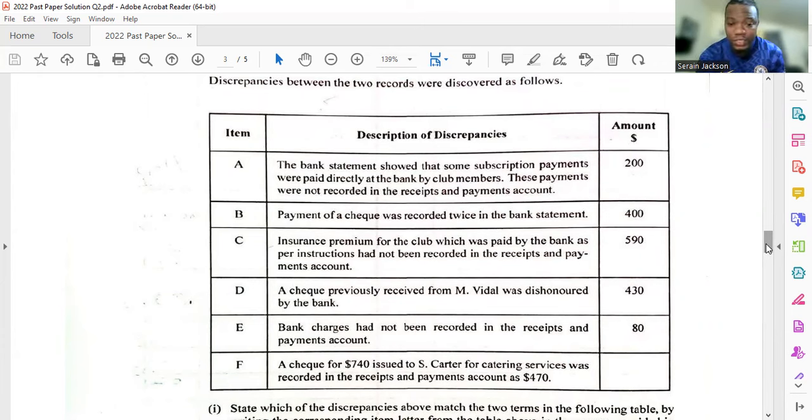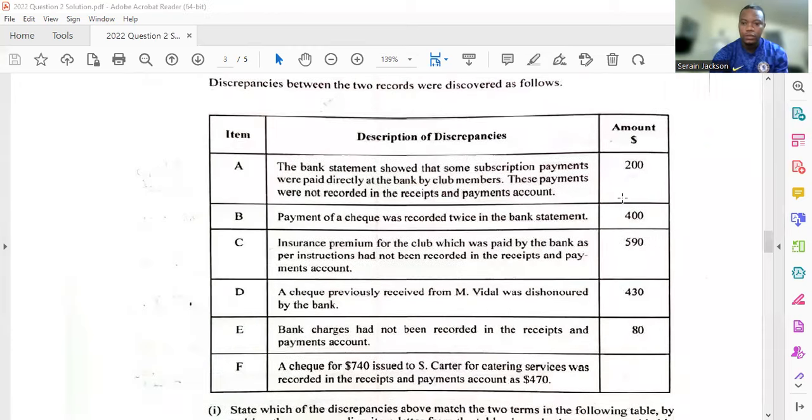B, payment of a check was recorded twice in the bank statement. That was for $400. C, it says insurance premium for the club, which was paid by the bank as per instructions, had not been recorded in the receipts and payments account. And D says a check previously received from M Vital was dishonored by the bank. E says bank charges had not been recorded in the receipts and payments account, $80.